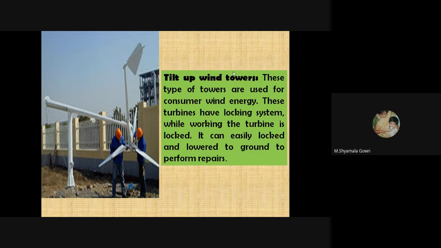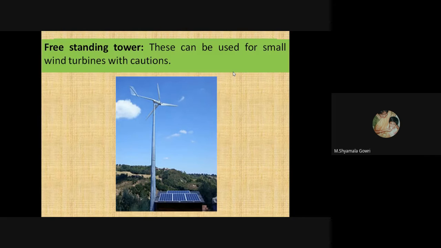Next one is an upwind tower. These types of towers are used for consumer wind energy. These turbines have a locking system, so while the turbine is working it is locked, and it can be unlocked for maintenance. So this is the tilt type wind tower. Another one is a free standing tower. These can be used for small wind turbines with proper caution.